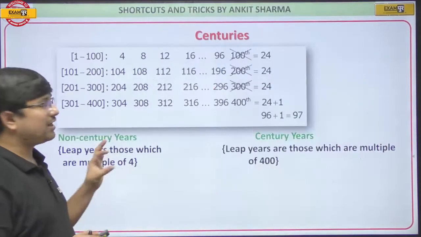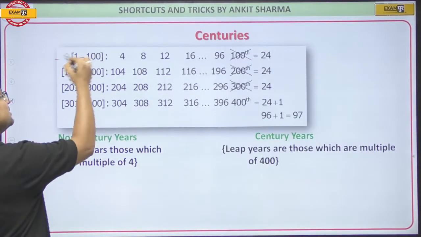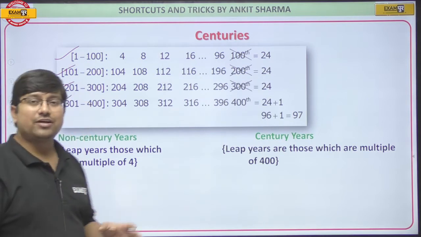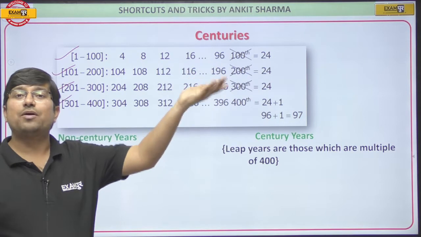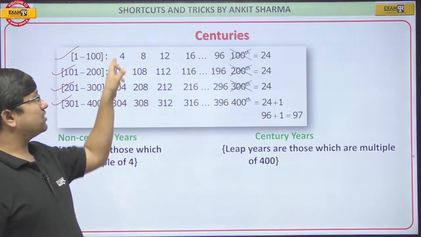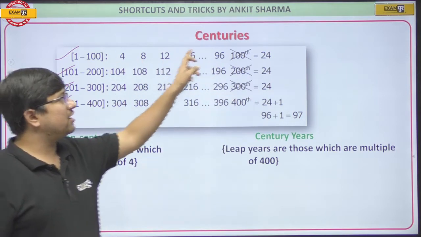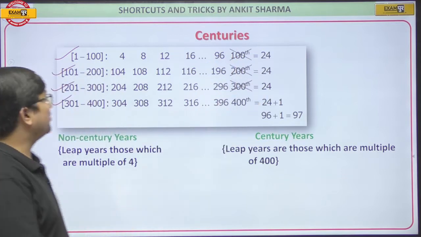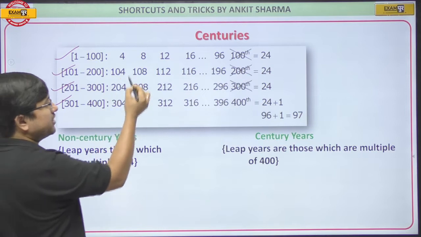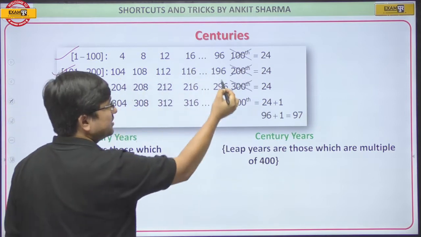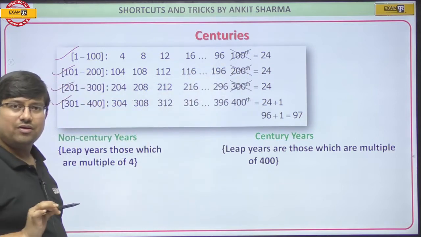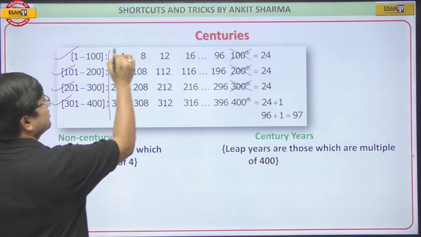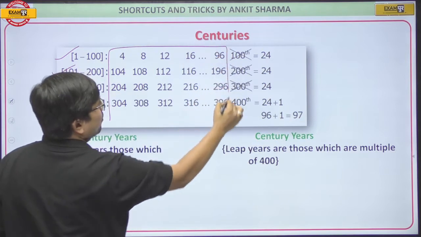Now let me take the centuries: the first century, the next century, the third century, the next century. I am writing all the years which are multiples of 4 in them: 4th year, 8th year, 12th year, 16th year, 96th year, 100th year. Similarly, in the next century, 104th, 108, 112, 116, 196, 200th year, and so on. Now, the point to be noted is that all these are non-century years.